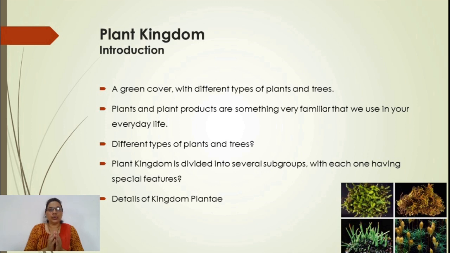There are different types of plants and trees: some are flowering, some are non-flowering, some are unicellular, some are multicellular. Thus we will have to discuss the kingdom Plantae in detail.